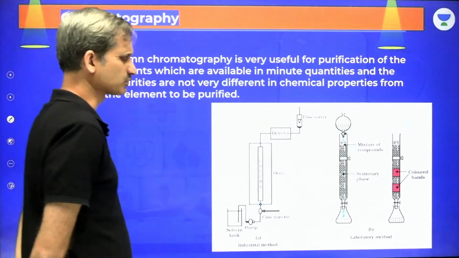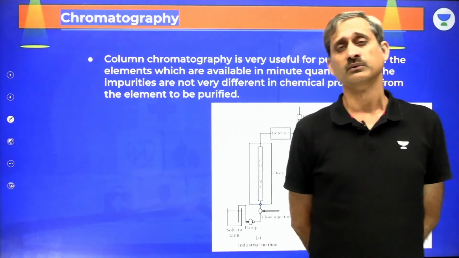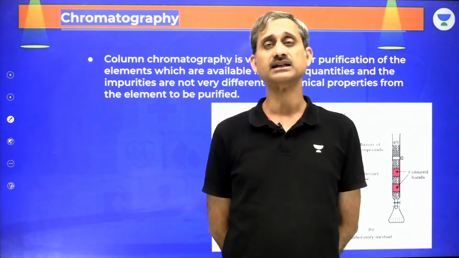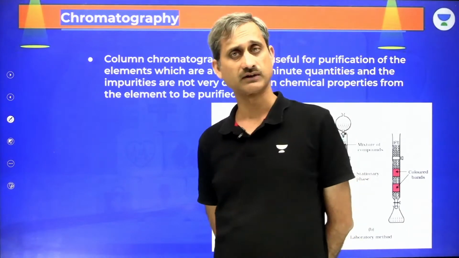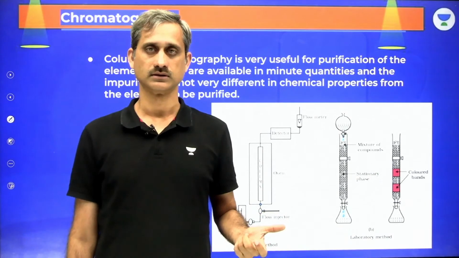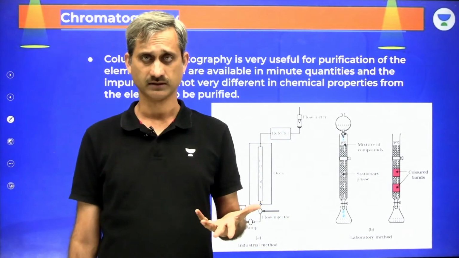Now this is what we have as chromatography. Now chromatography is kind of a method wherever there is any kind of physical or chemical difference in the species, and we can use chromatography for it, physical or chemical. Nuclear difference won't work. Like we cannot separate ortho and para hydrogen using chromatography.